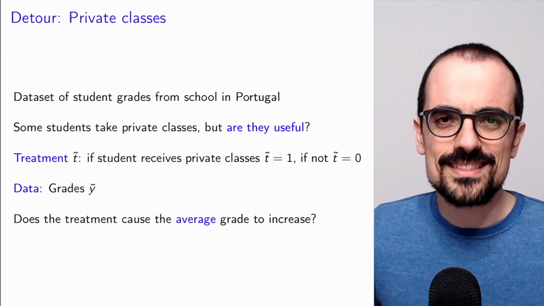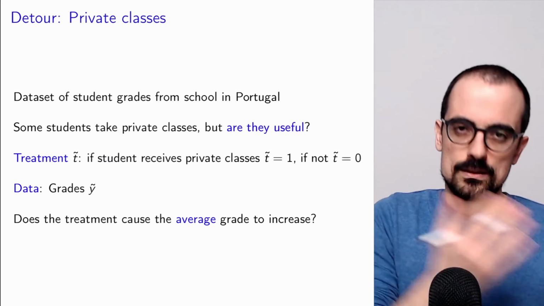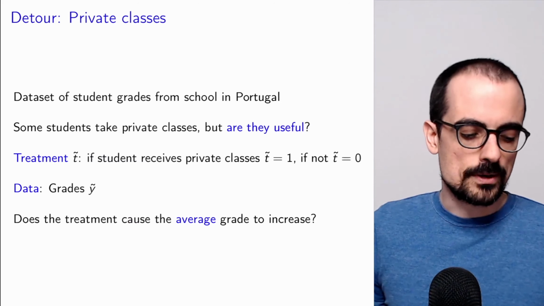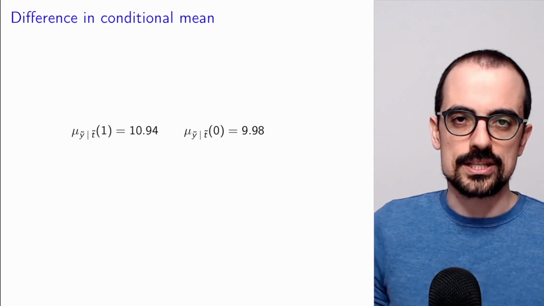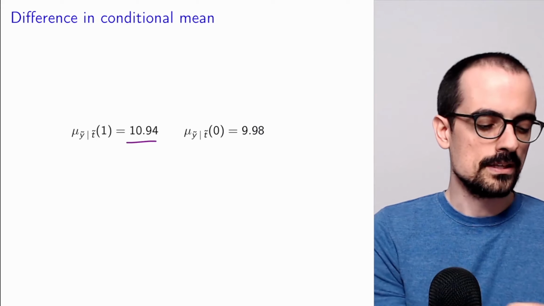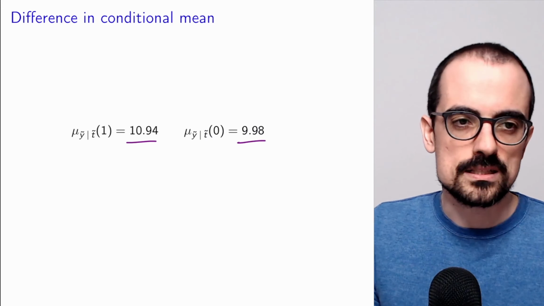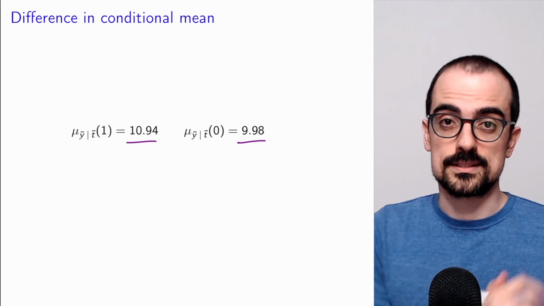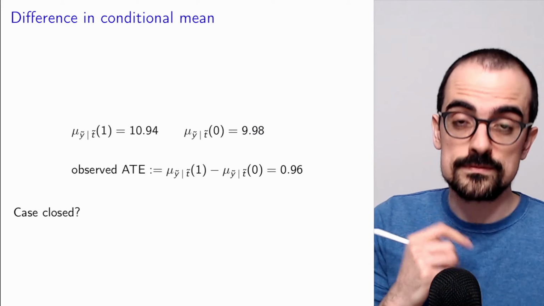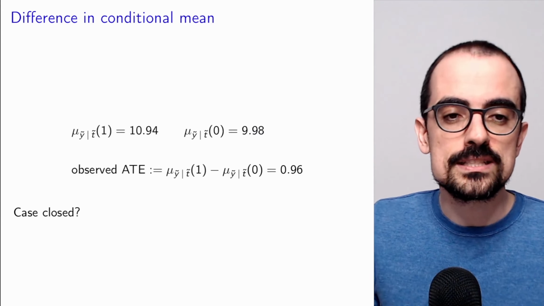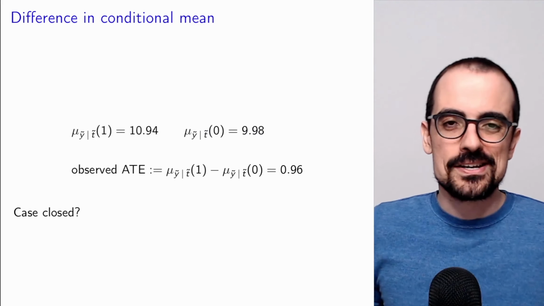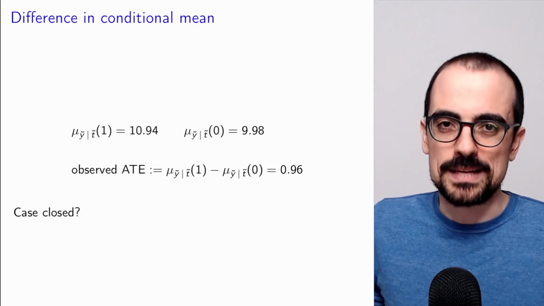So now our question is, does the treatment, which is taking private classes or not, cause the average grade to increase or not? As I said, it's super easy to go to the data and just check, right? Like check, oh, the average for students that got private classes was 10.94. The average for students that did not get private classes is 9.98. This is out of 20. That's the system they follow in Portugal. So the average treatment effect that we observe, at least with this naive calculation, is almost 1 out of 20. Pretty high. So maybe the parents that are paying for private classes should be happy.